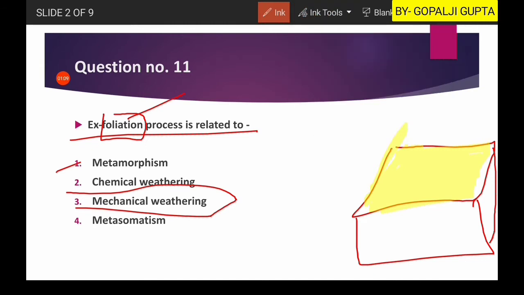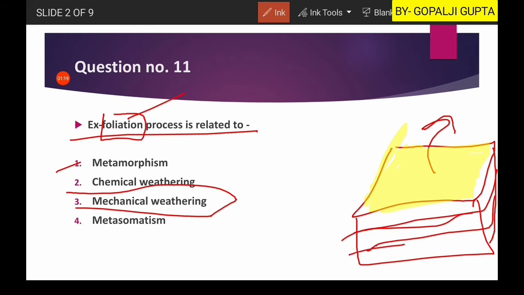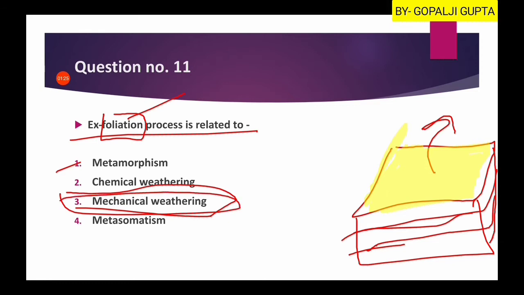So now when due to external forces this pressure is removed, then the rock splits into different layers and these layers are planar in observation. So these are planar and come under the mechanical type of weathering. So exfoliation is the loosening of rock material, a type of weathering that comes under the mechanical.